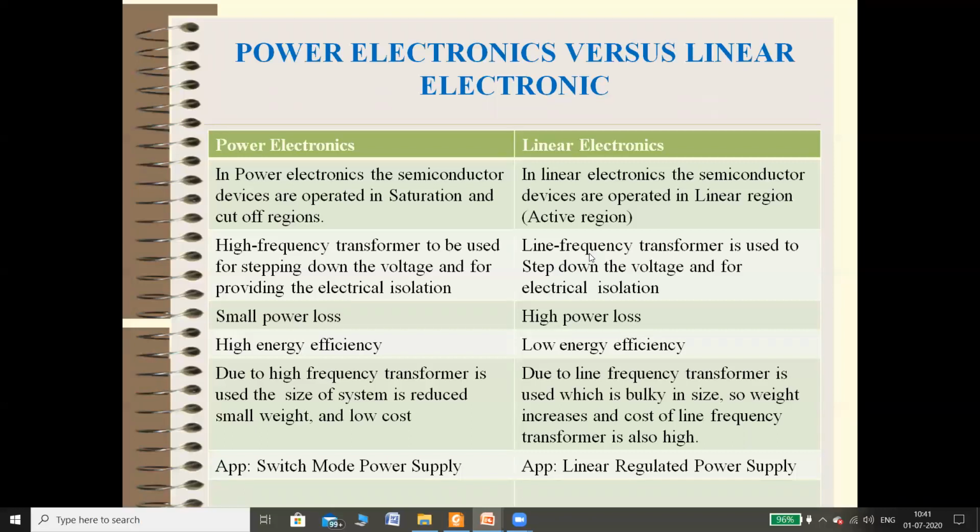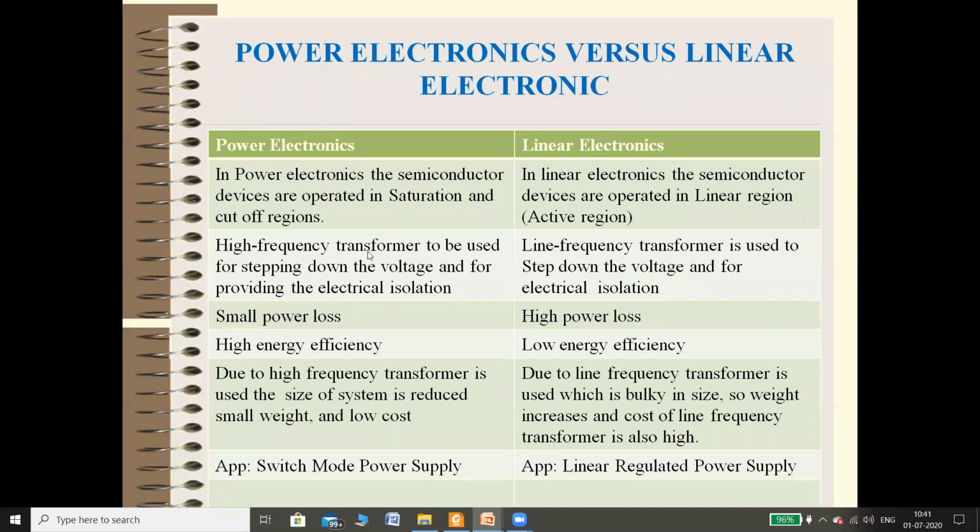In linear electronics, we are using a line frequency transformer, which is bulky in size, so definitely the weight of this transformer is high, and even the cost of this transformer is also high as compared to the high frequency transformer. So this is a comparison, or you can say difference, between linear electronics and power electronics.